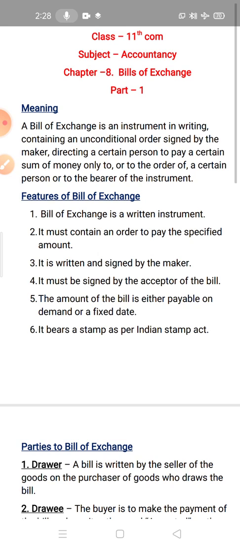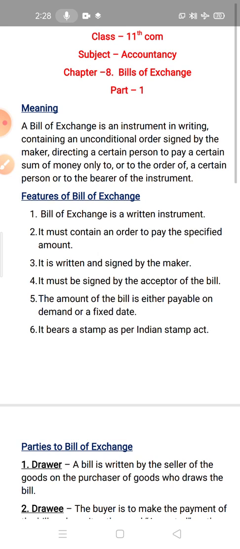Children, you already know in present days it is not easy to run the business only on cash basis. So most of the transactions take place on credit basis also, where the buyer of goods promises to pay the amount after a specified period.